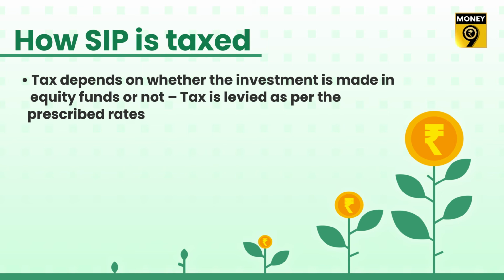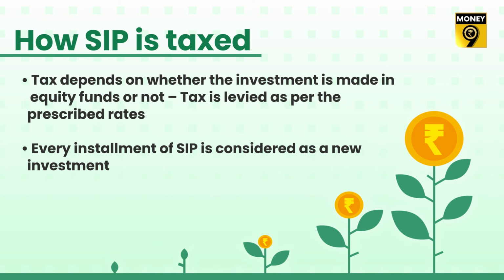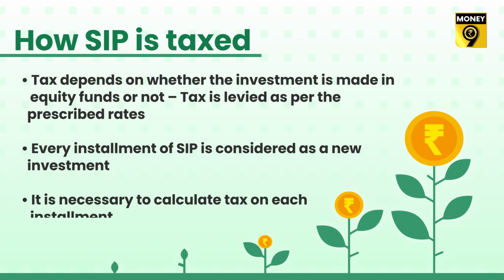Tax rules of SIP. How is investment in mutual funds through SIP taxed? The tax levied on SIP depends on whether the investment is made in equity funds or non-equity funds. Tax is levied on both at the prescribed rates. For the purpose of tax calculation, every installment of SIP is considered as a new investment. In this way, to calculate the tax on the total SIP investment, the tax on each particular installment is calculated and added.